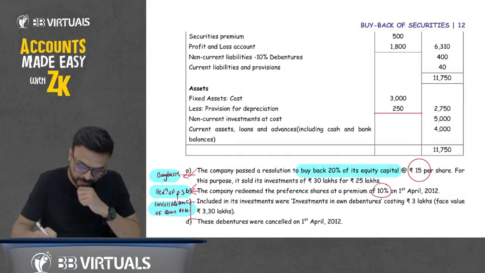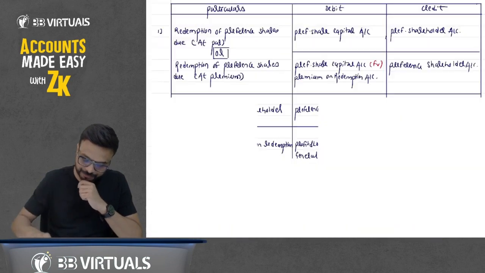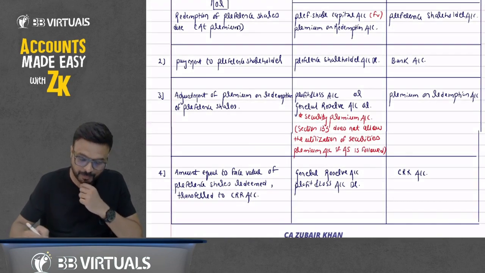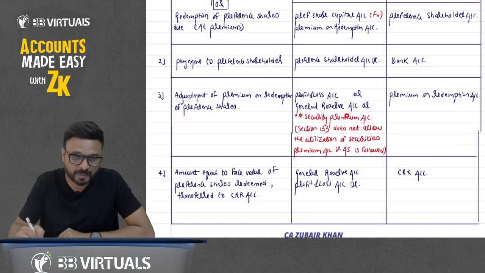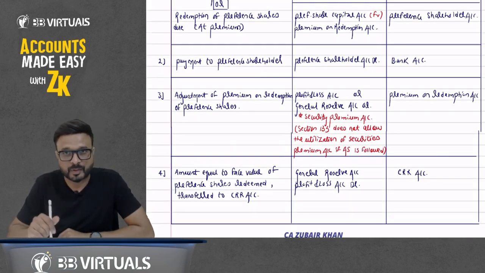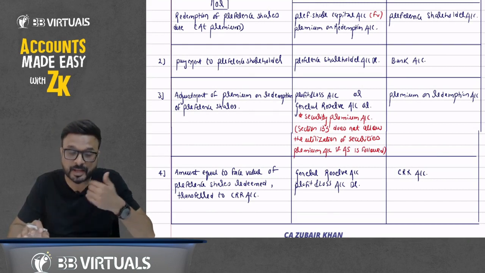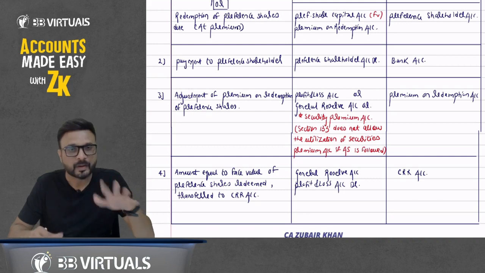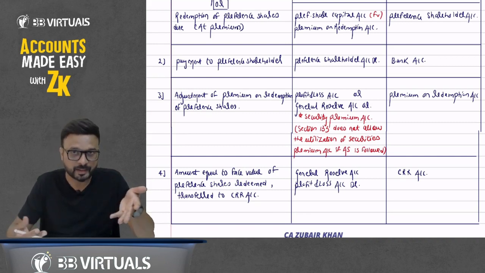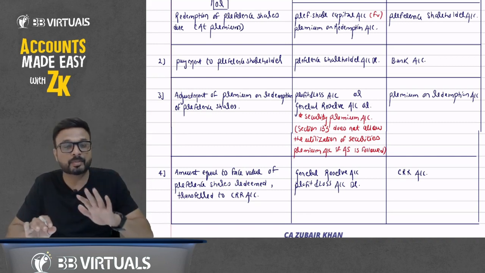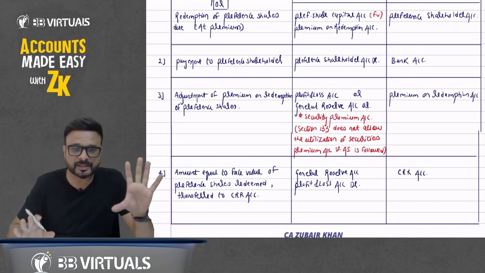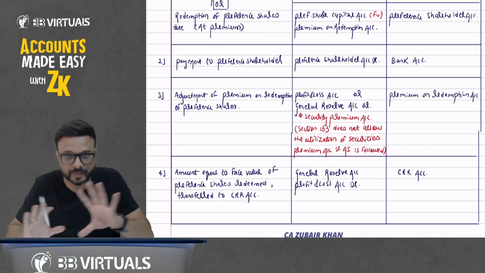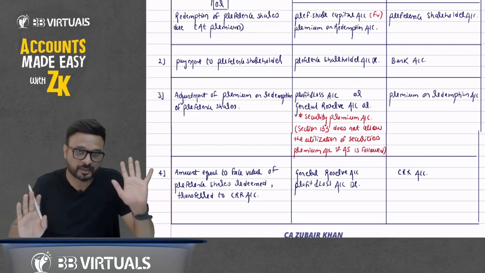As we have discussed today, when we do the third entry, we will not utilize the securities premium account. To make it simple, as per the Companies Act, if the company is following accounting standards, they cannot utilize the securities premium account, and generally companies follow accounting standards. So we will not utilize securities premium account in case of premium on redemption of preference shares. Just to make it simple, remember, whenever you pass an entry for redemption of preference shares, don't utilize securities premium.